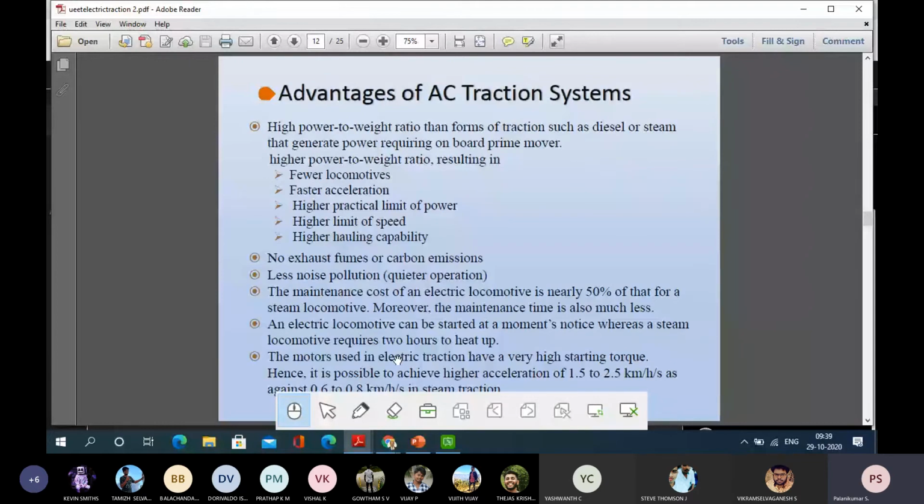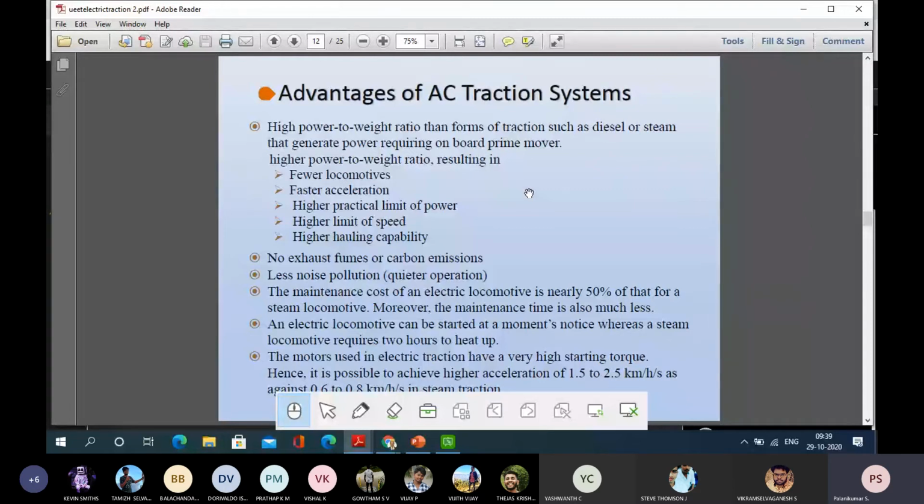As you know very well, the advantages of any electrical vehicle are also applicable to an electric traction system. So, faster acceleration, fewer locomotives. Earlier, if you wanted to realize a huge amount of power, or connect more compartments, more coaches to the engine, additional engines were needed. Now, a single locomotive is capable of carrying up to 32 coaches at a speed of 140 kilometers per hour.